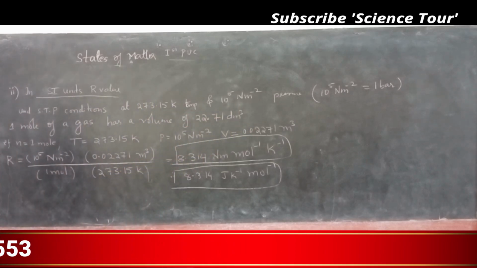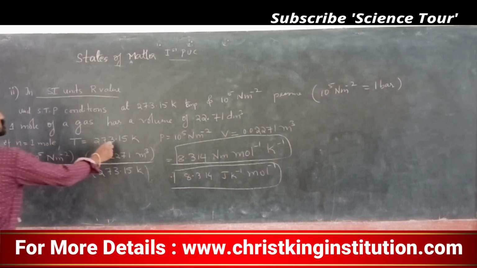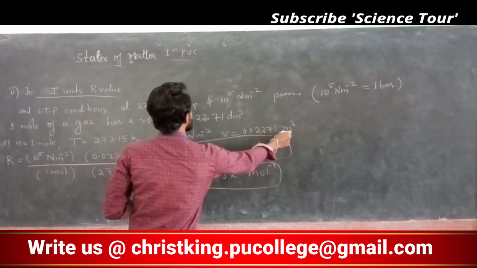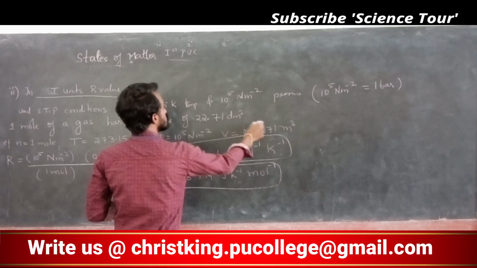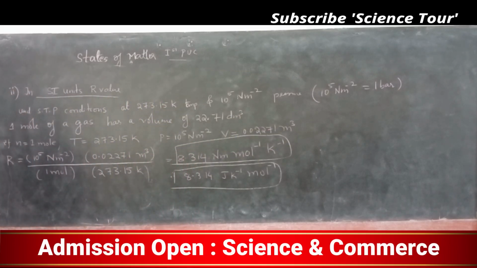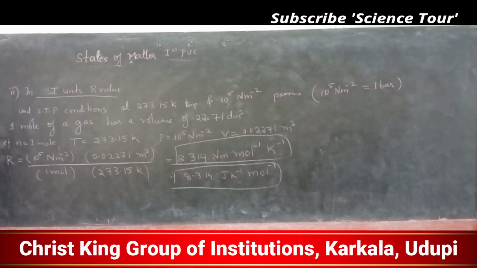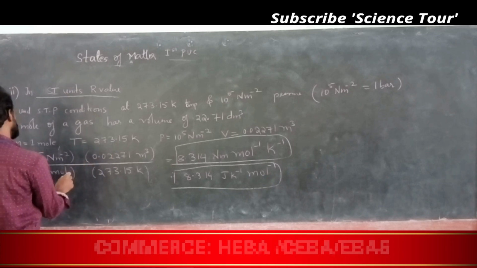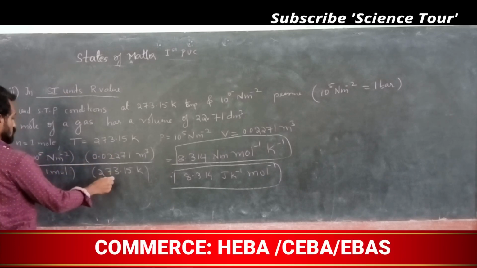Now n is equal to 1 mole, temperature is this one, pressure is 10 to the power 5, volume is 0.02271 meter cube. I just converted dm cube into meter cube. So you know that R value is equal to PV divided by nT, from PV equal to nRT.